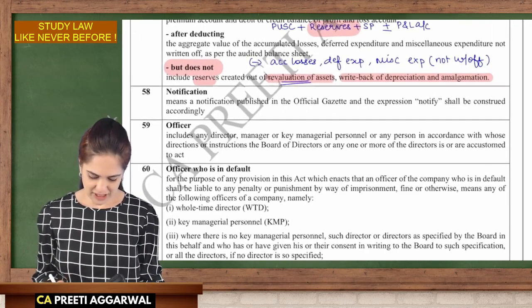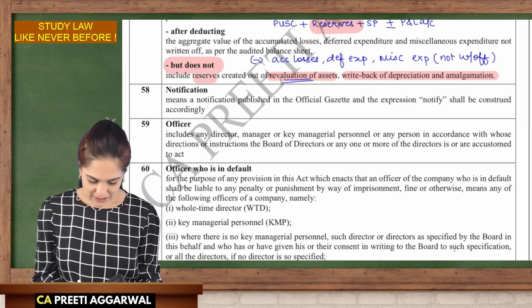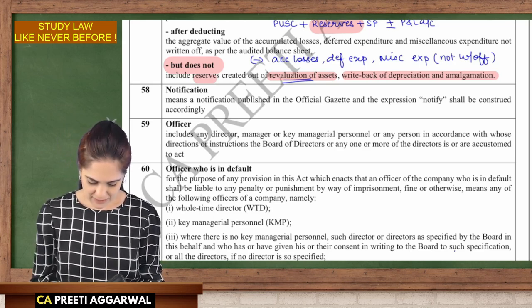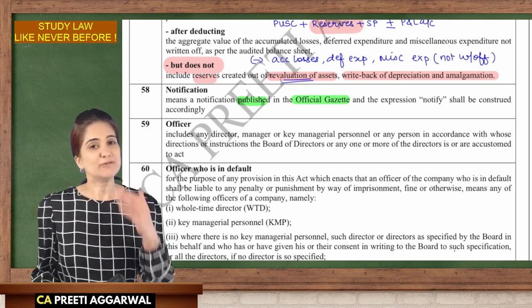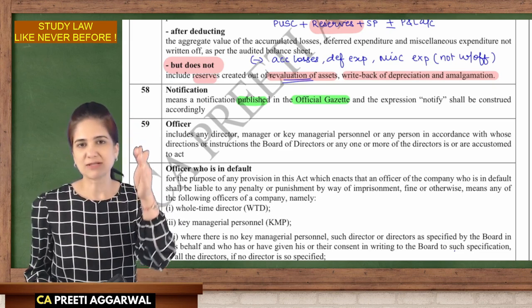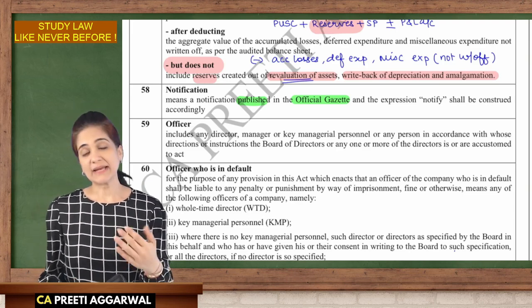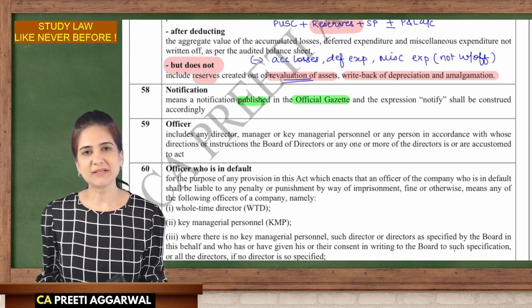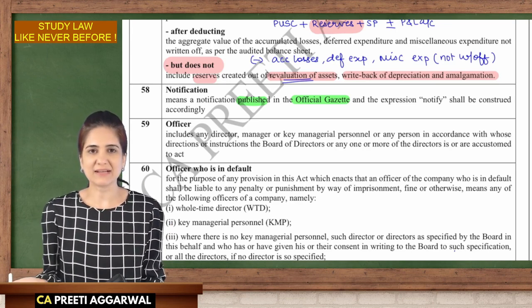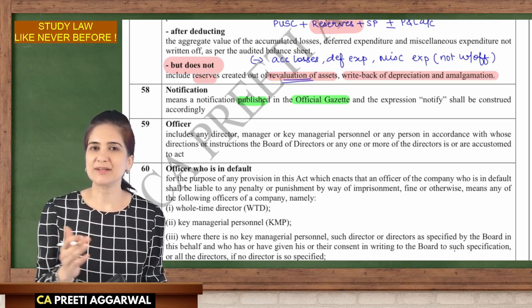Notification, clause 58. To notify, or notification, means you are publishing something in the official gazette. It's a public announcement. We saw that a bill passes through various stages before it becomes an act. Then it is consented by the president. But the general public does not know that an act has come into place. We make an announcement and that is done in the official gazette.